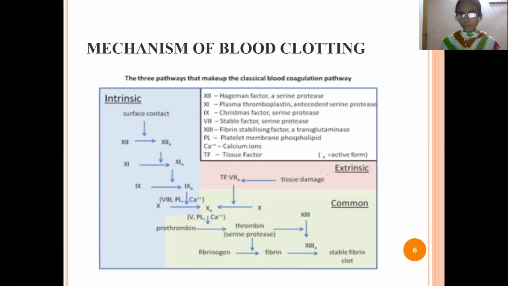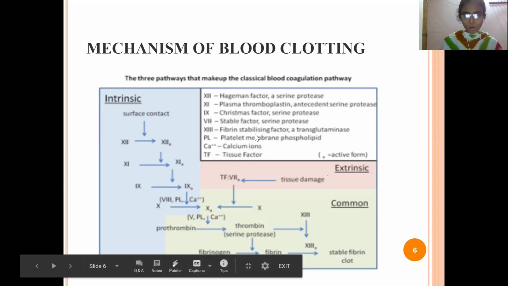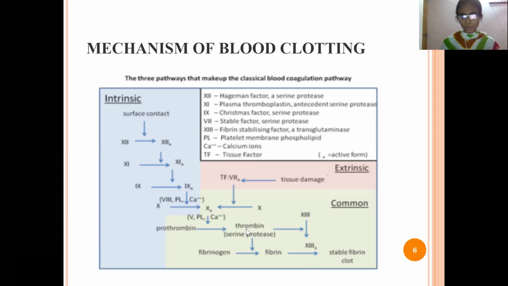This fibrin finally forms a thick gel type, and it leads to the formation of the clot in the body, on the surface of the skin where we got the injury. So these are all the blood clotting factors which are responsible for blood clotting in our body.